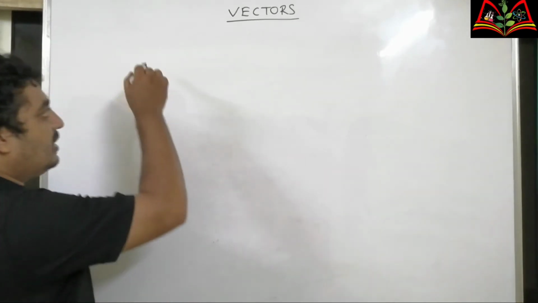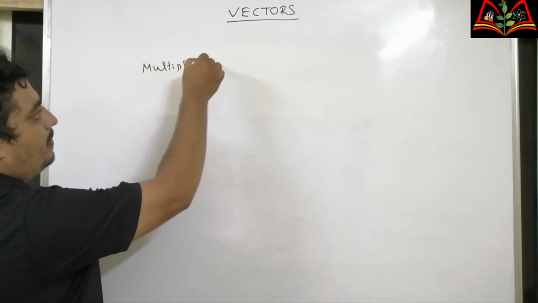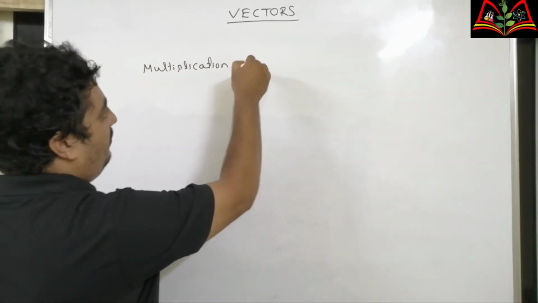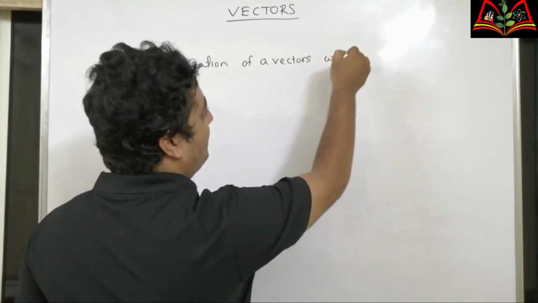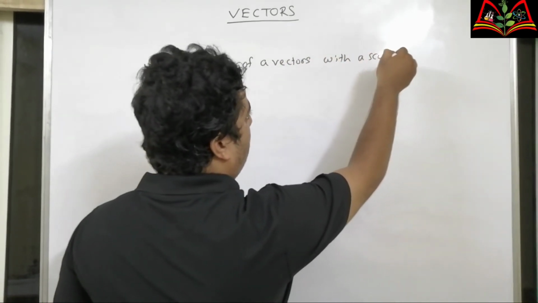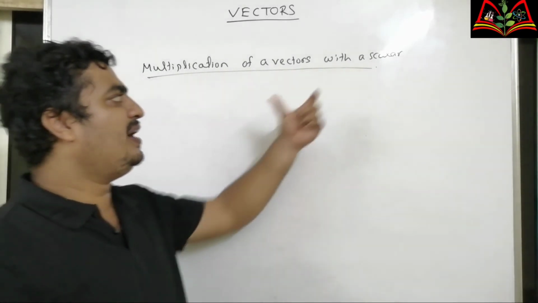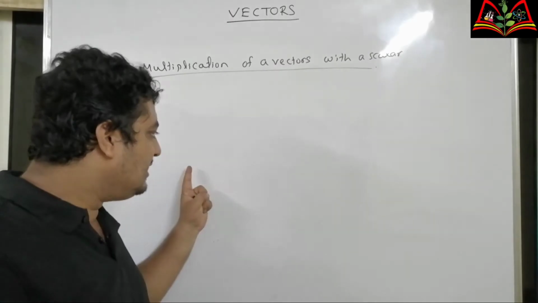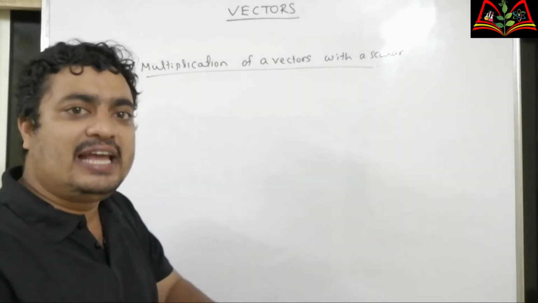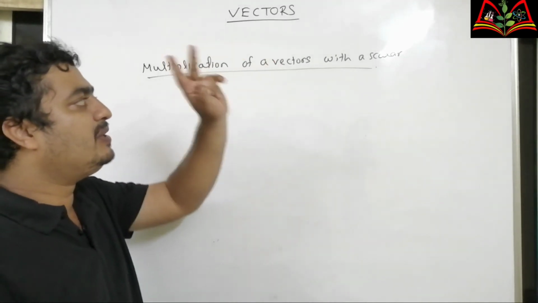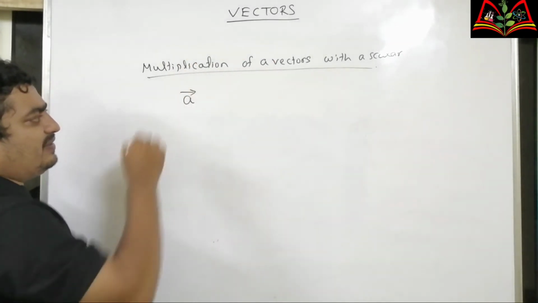Now we'll go for multiplication of a vector with a scalar. If we multiply a vector with a scalar, either its direction remains unchanged or the direction is opposite, depending upon the sign of the scalar. Consider A is a vector.